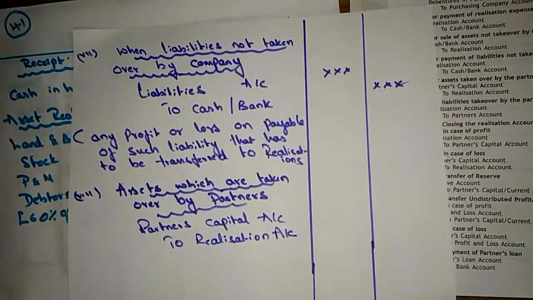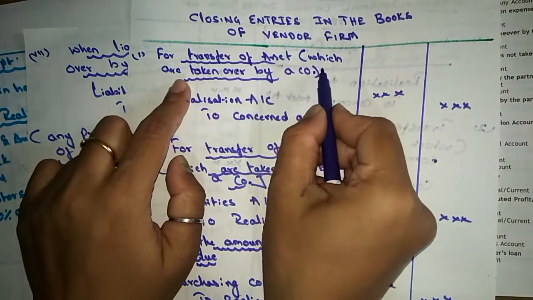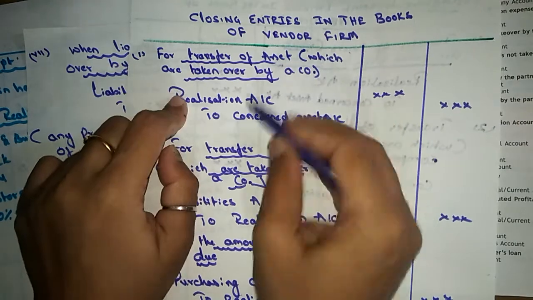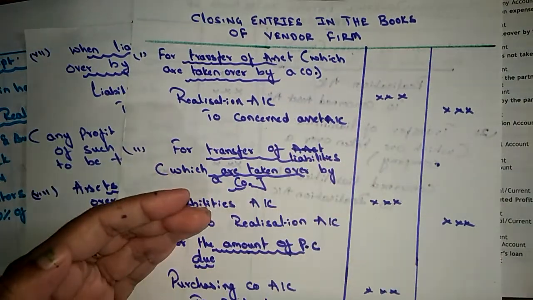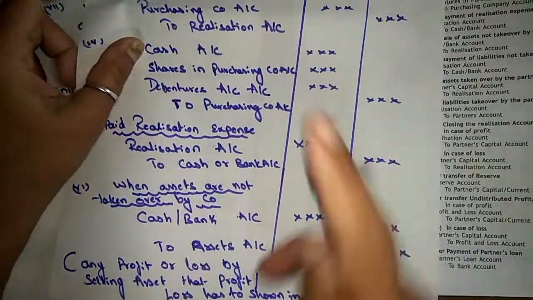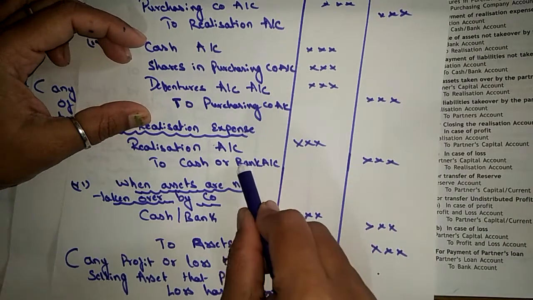So let me explain this. When assets are taken over by the company, we are going to pass this journal entry. When assets are not taken over by the company, the partnership firm is going to sell them.